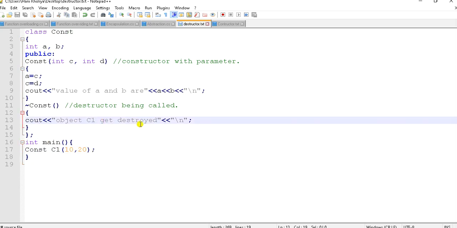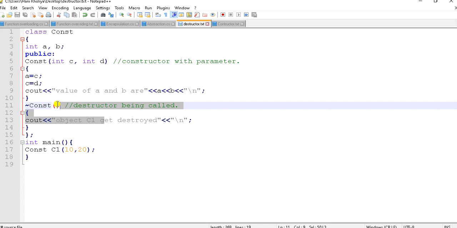Object c1 gets destroyed. So if there is an object c1, it will be destroyed whenever a destructor is called, and it is called like this. The output will be this. So in this way we can define or declare a destructor.